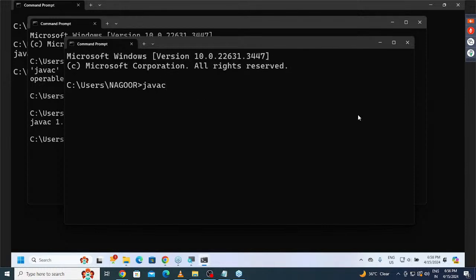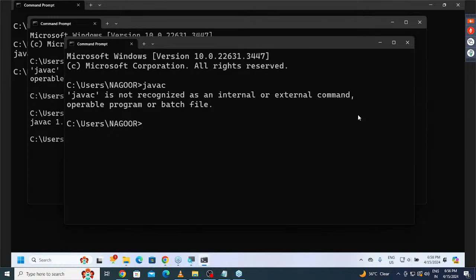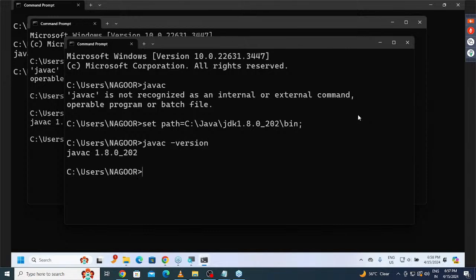If I use javac here, what are we going to get? Understand it now: again the same message. Again what do I have to do? Set path is equal to, we have to provide that location. Then after that, javac space hyphen version. Now here we are getting it. What are you understanding by seeing this approach?